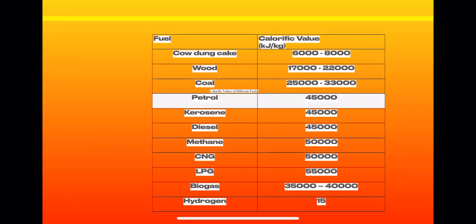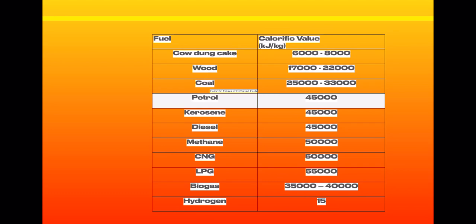Okay, so here is the table in which the calorific values of certain fuels are given. Children, for hydrogen, I think there is a problem. Only 15 is written. Actually this is not 15, it is 1,50,000 kilojoule per kg. So if you are noting all these things in your notebook, note this value correctly, as given in your NCERT book. You may see the value of hydrogen gas, which is 1,50,000 kilojoule per kg, right?